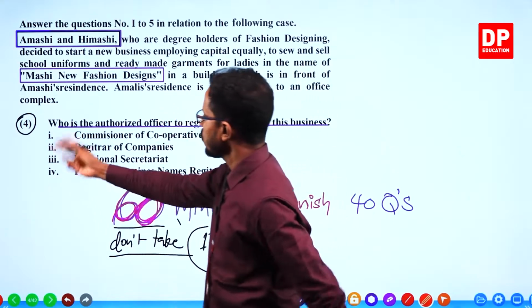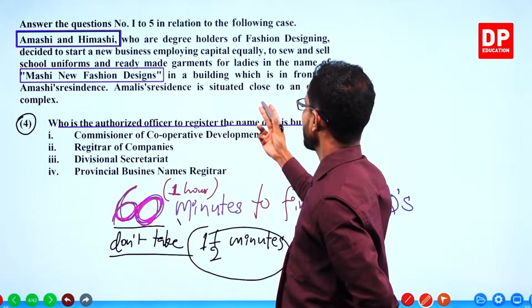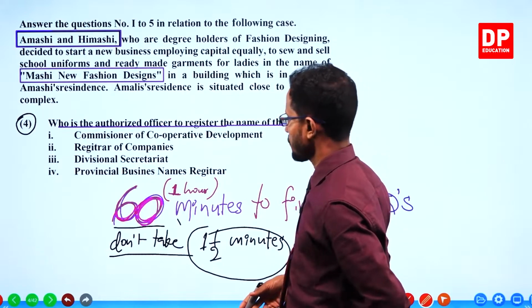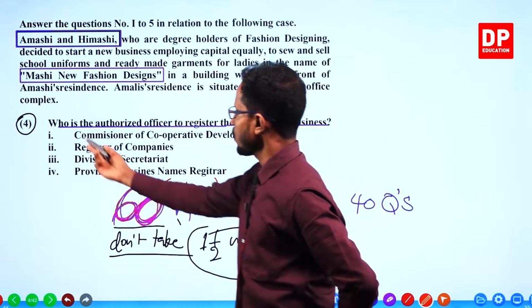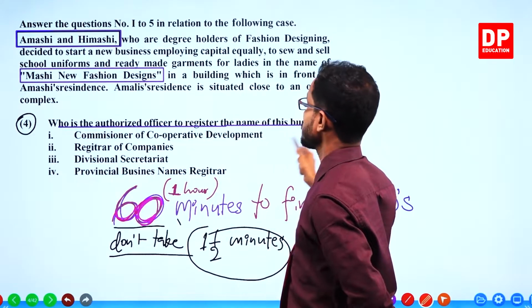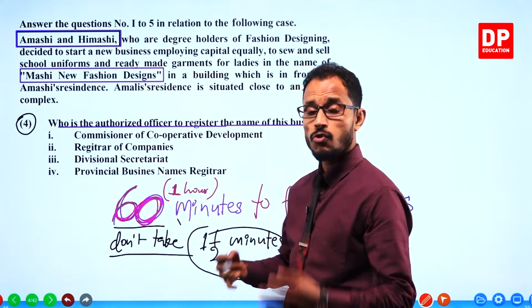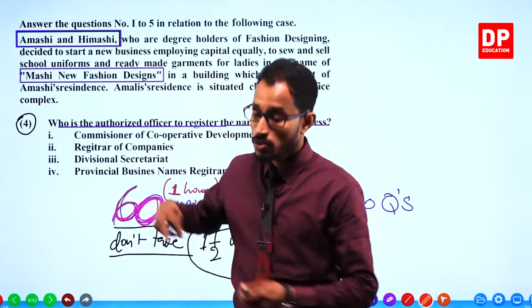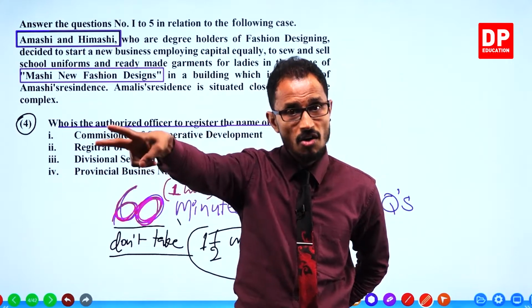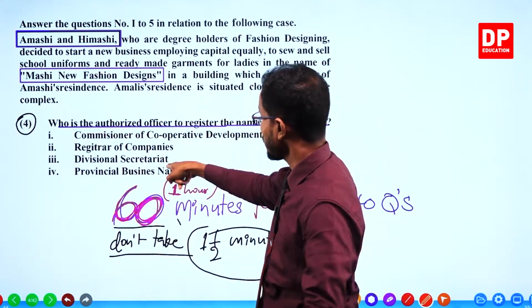Who is the authorized officer to register the name of this business? This is a partnership business. For registering partnerships, you have to go to the divisional secretariat office, but divisional secretariat is not the officer.